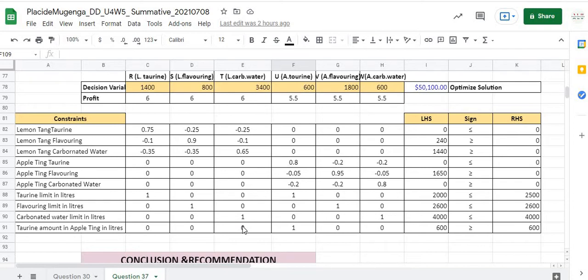Those are the quantities in liters which Red Bull needs to produce in order to realize the max profit of $50,100 as the optimal solution.